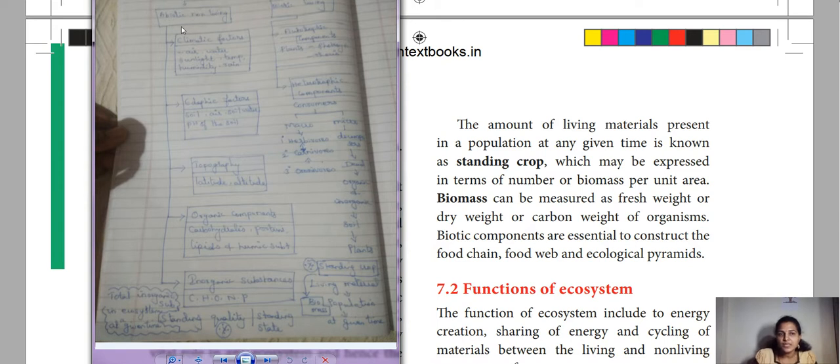Now you understand the abiotic components of an ecosystem.